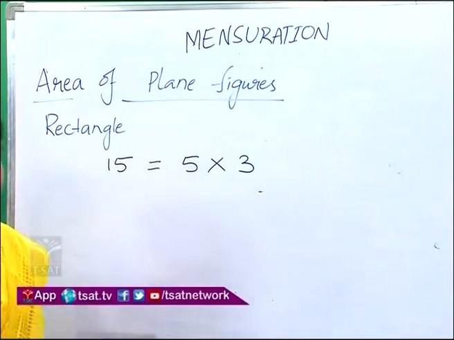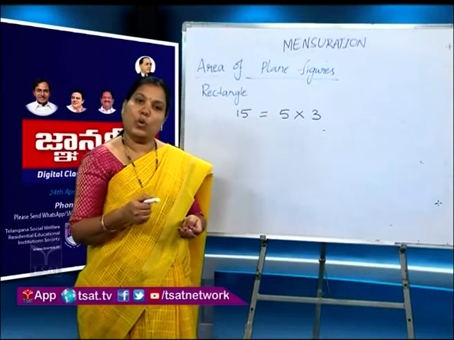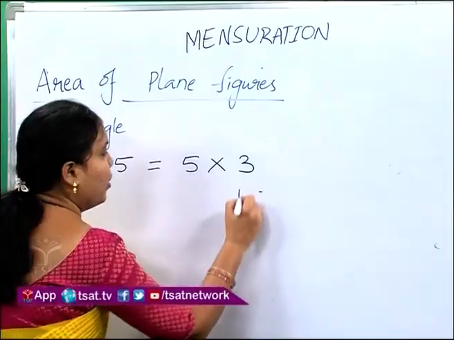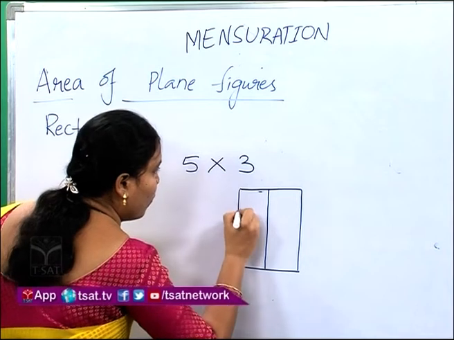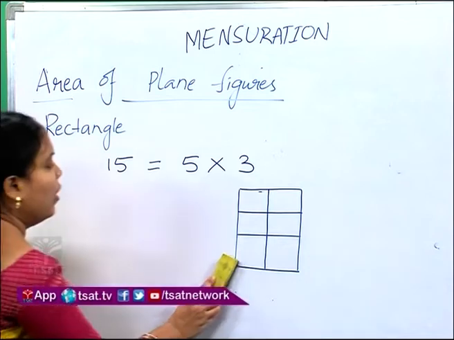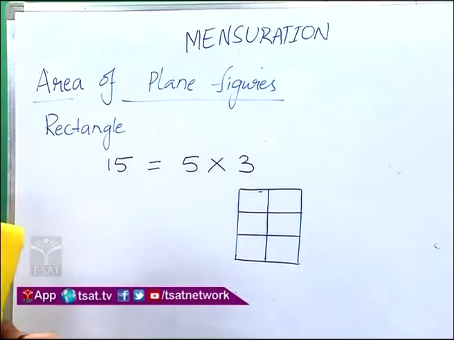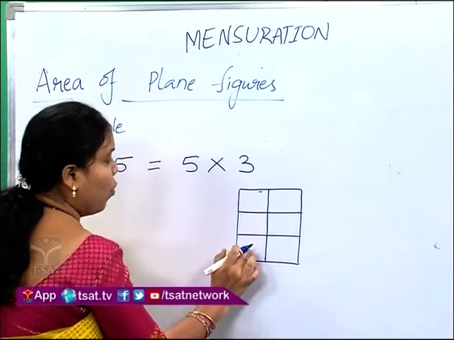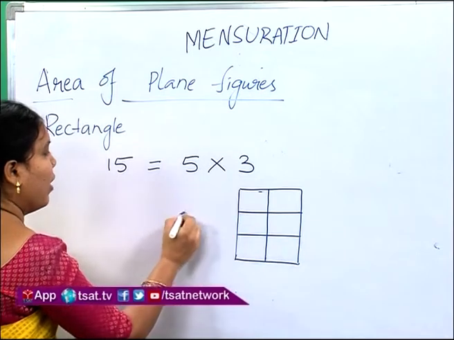We take another example also. Children, you should try this at home with another rectangle. Suppose we take another rectangle, and how many squares are inside this rectangle? 1, 2, 3, 4, 5, 6. The total number of squares is 6.